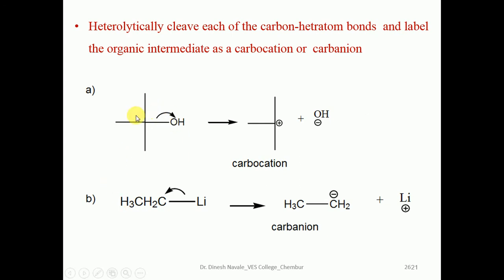This is tertiary butyl alcohol. With loss of hydroxide, it will form OH minus, and the remaining species will be the tertiary butyl carbocation. In the case of ethyl lithium, if lithium is removed as the metal, it will form the ethyl radical. That means it is not an ethyl radical, it will form the carbanion.